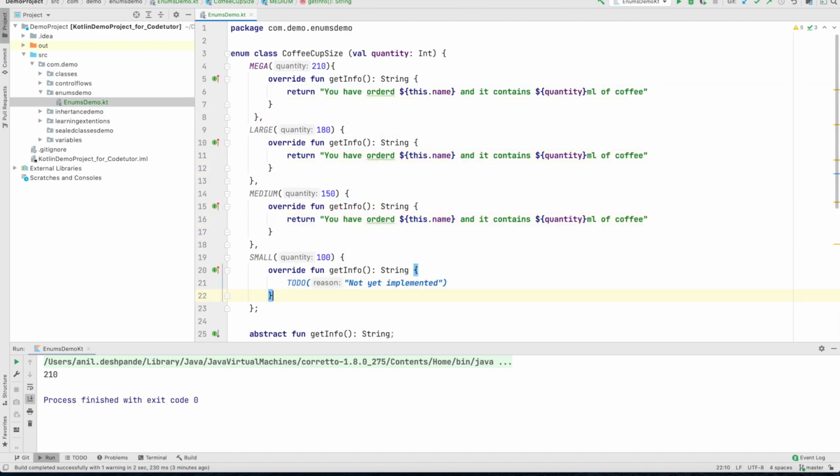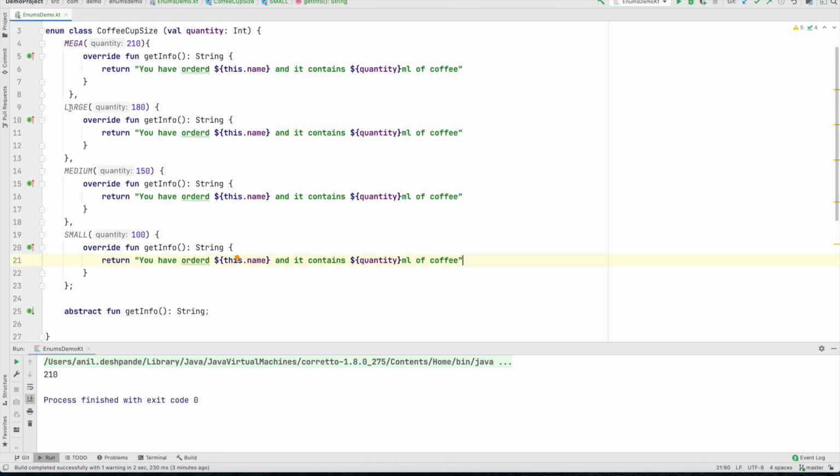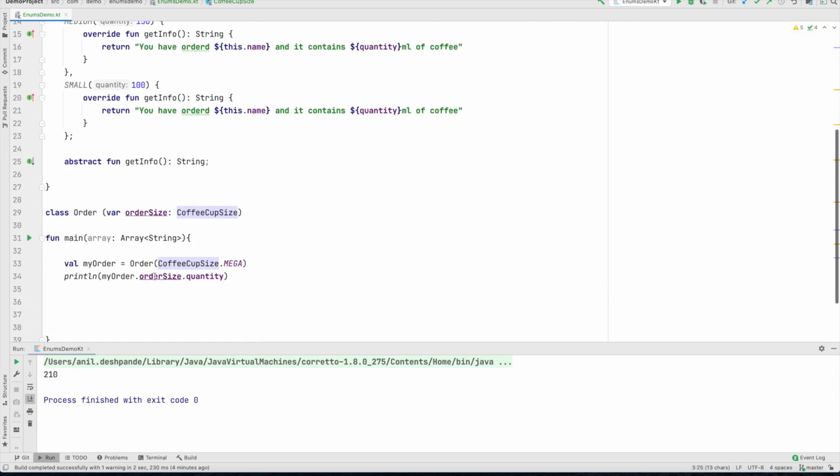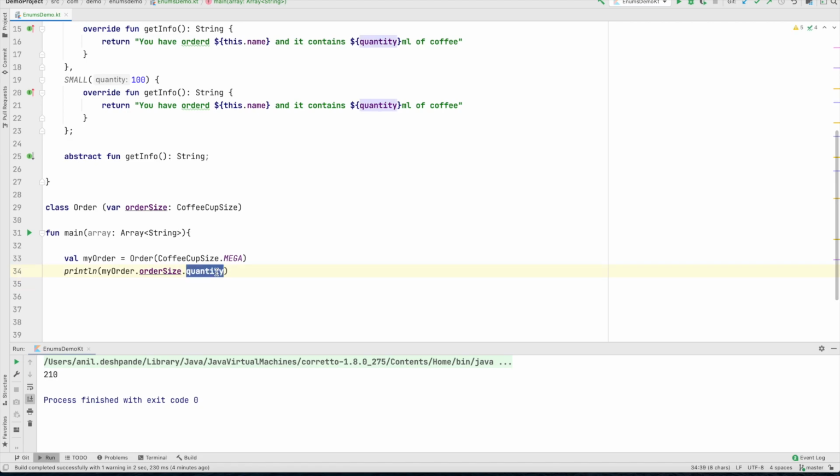So what we have done now is made all the instances of this CoffeeCupSize implement the getInfo functionality. That was an abstract functionality that was defined in the CoffeeCupSize. So now if I go here and execute getInfo, it is going to print a nice message that you have ordered mega and it contains 210 ml of coffee. And if I just change it to small, the relevant information would be shown.